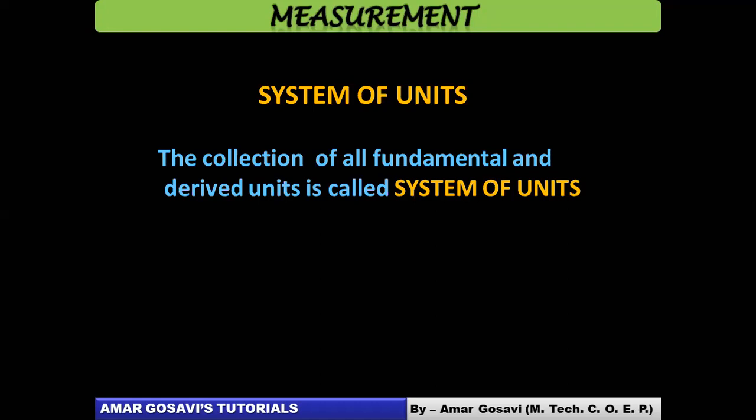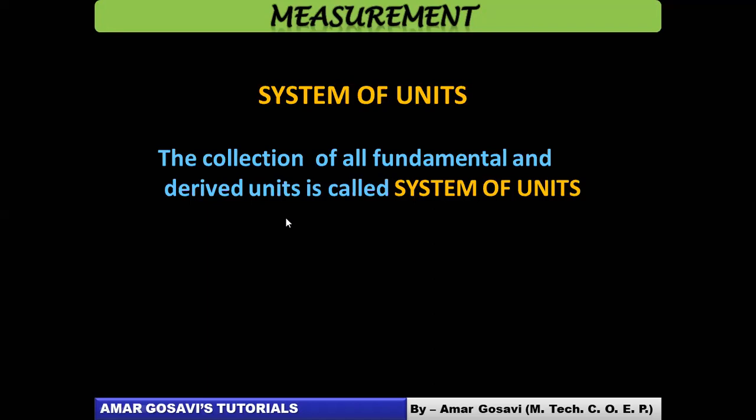I have told you there are 7 fundamental quantities and 2 supplementary quantities to that, which again come under fundamental quantities, and other quantities other than those 7 plus 2 would be categorized under derived quantities.